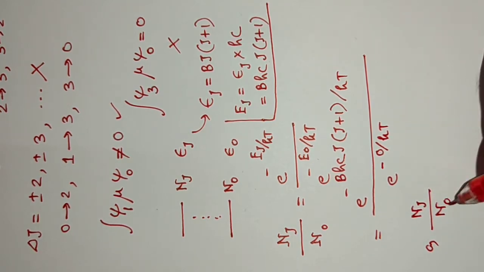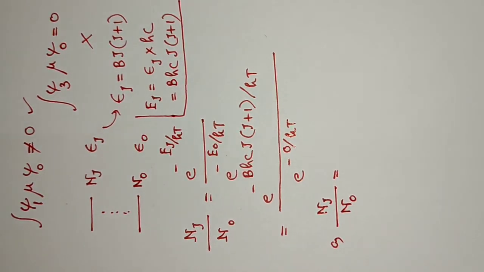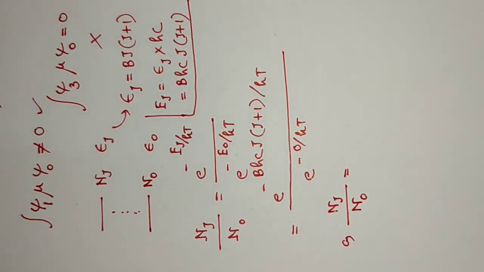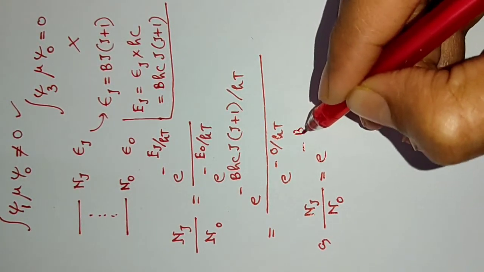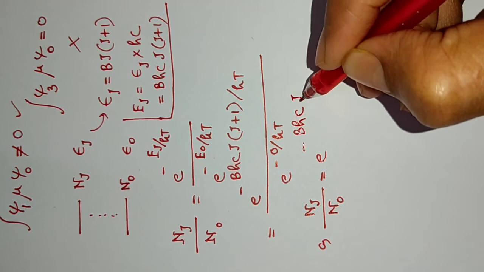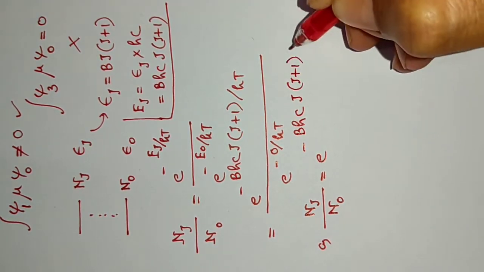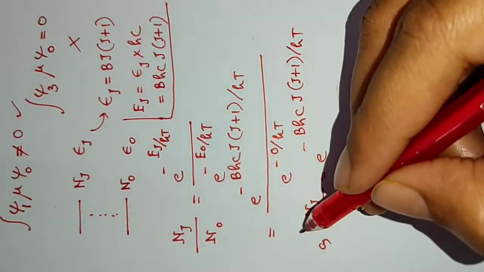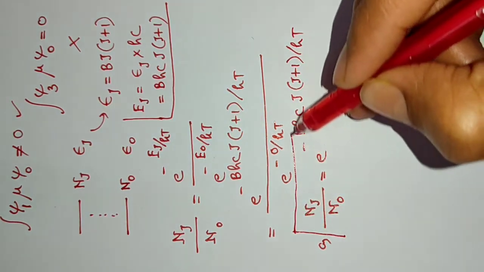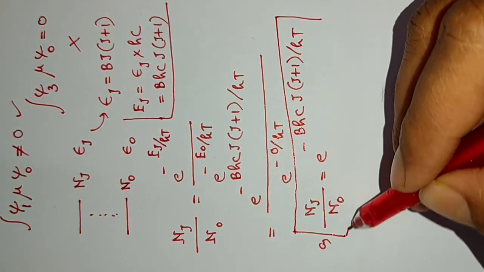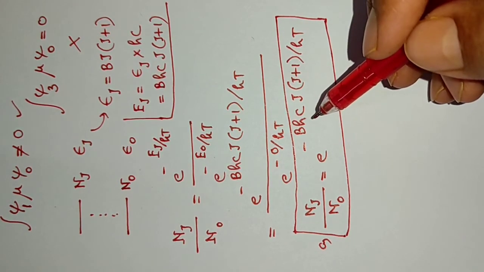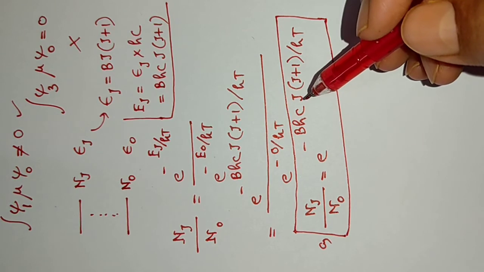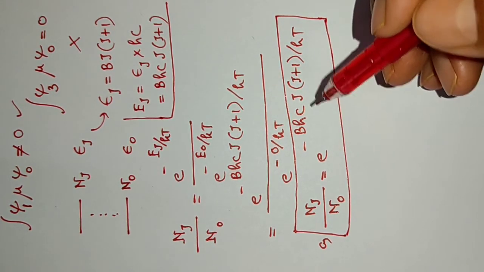Nj upon N0, the ratio of the population in the jth state to the ground state, is e to the power minus Bhc j into j plus 1 upon kT. So this is the general relation. Putting j equal to 1, we will get the ratio for the first excited state. Putting j equal to 2, we will get the ratio for the second excited state, and so on.